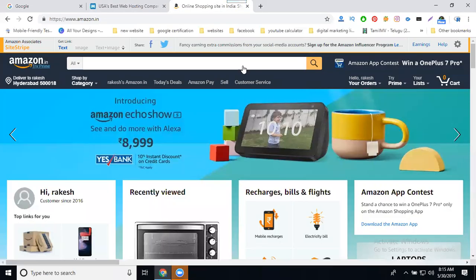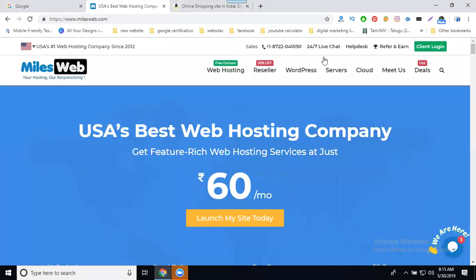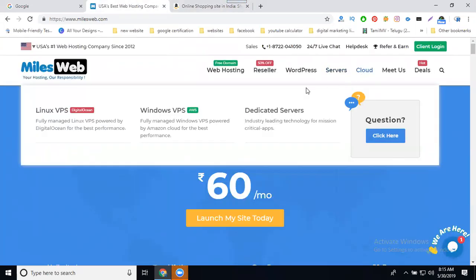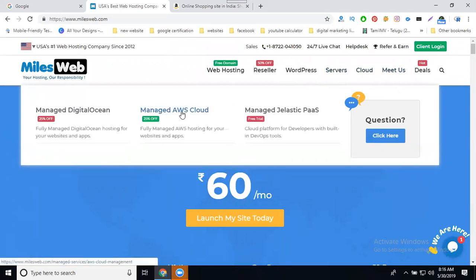So any e-commerce portal should browse easily and fast, and be easily captured by your screen to purchase your product. The option we are using is called cloud hosting. Cloud hosting will be of two types: one is Amazon Web Services and the other is Digital Ocean. Most people prefer Amazon Web Services for cloud.